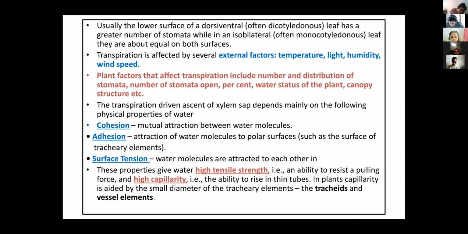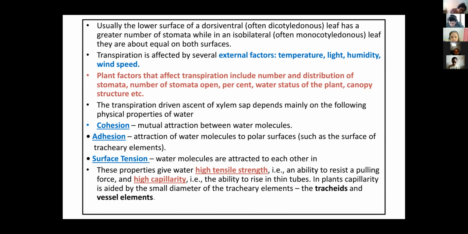Due to these three properties, cohesion, adhesion and surface tension, it gives high tensile strength, the ability to resist a pulling force. One more thing, high capillarity also.